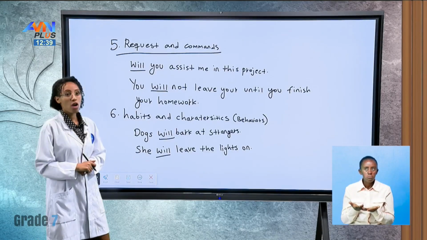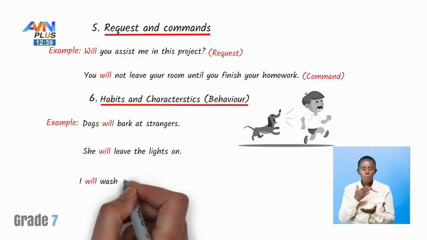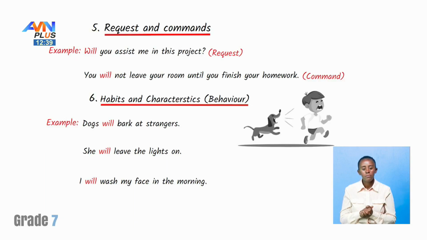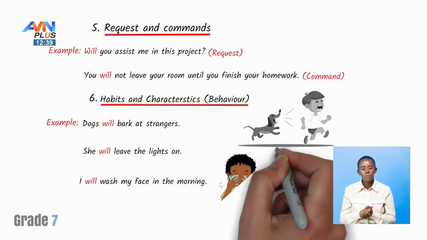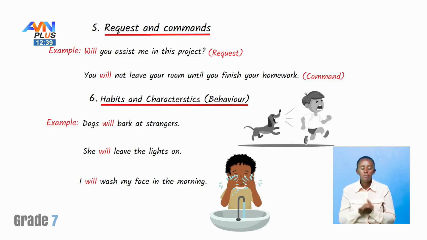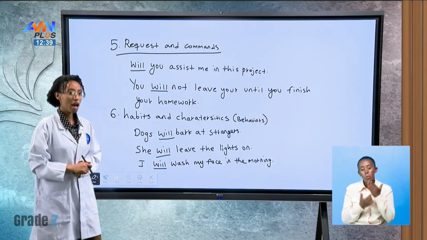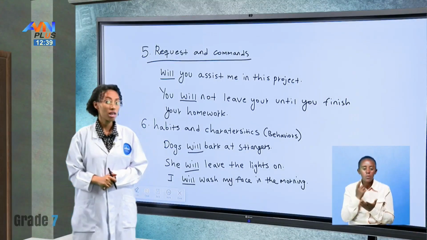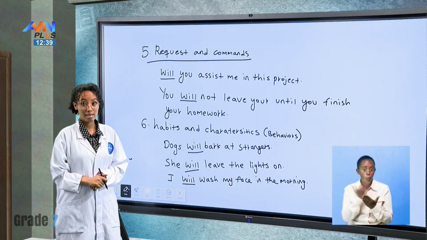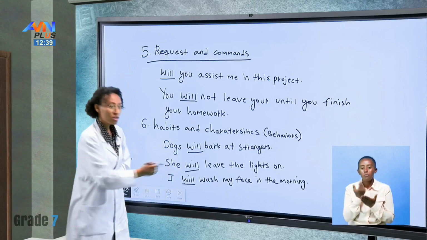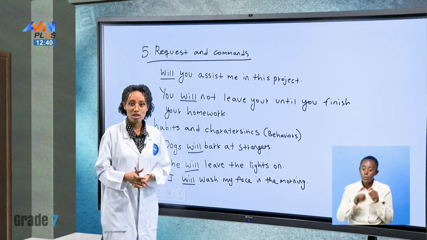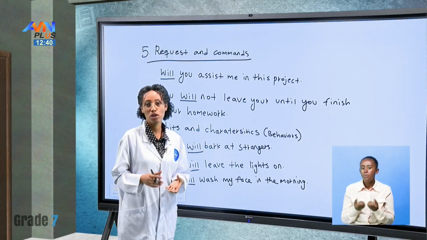Or I will wash my face in the morning is also talking about a habit of someone. Washing your face is a habit. This is something we do routinely in the mornings or at night. So we use will to talk about habits and characteristics of someone. So that is it of the many ways we could use will.